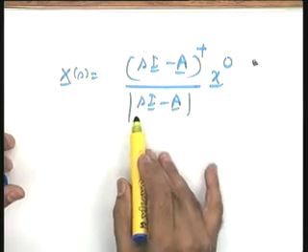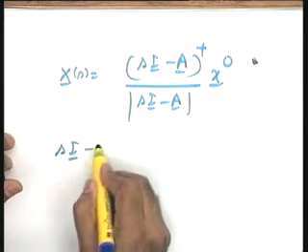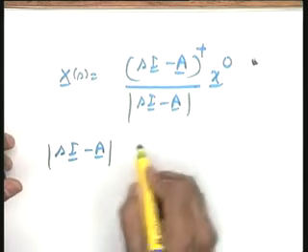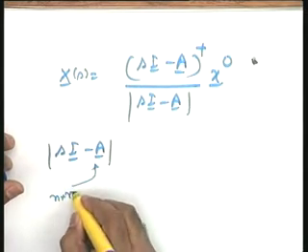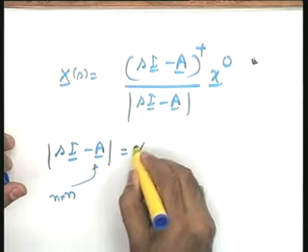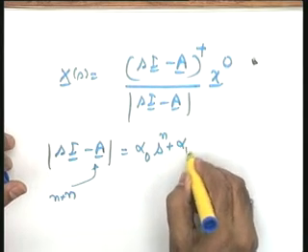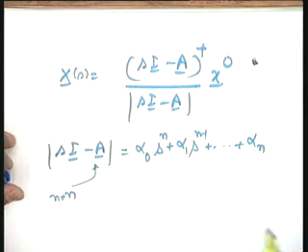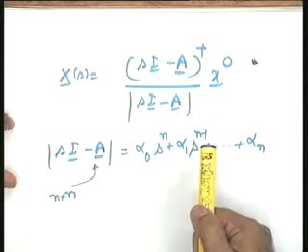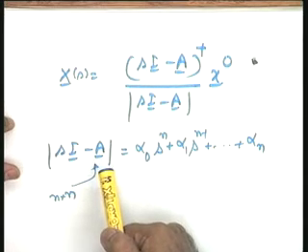Help me please, what will be the determinant of (sI minus A)? It will be an nth order polynomial for an n by n matrix A, and let me write this polynomial as alpha naught s to the power of n plus alpha 1 s to the power of n minus 1, up to plus alpha n. This could easily be seen: this determinant polynomial is an nth order polynomial for an n by n matrix A.